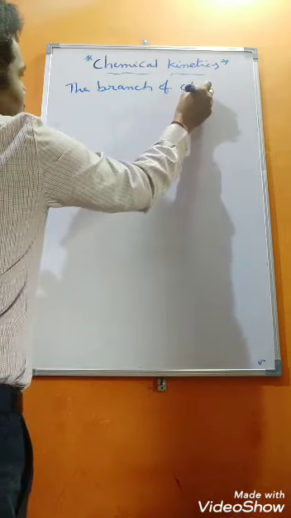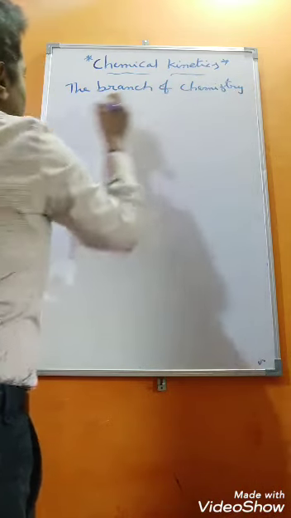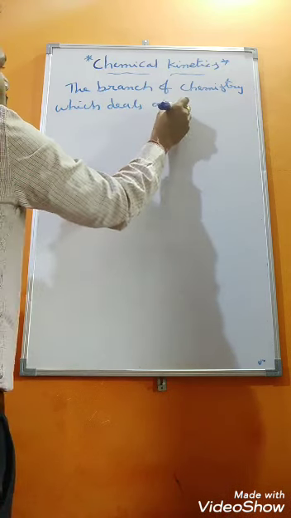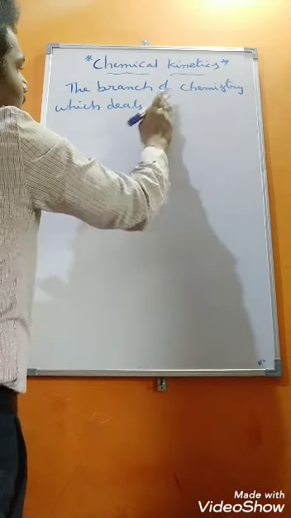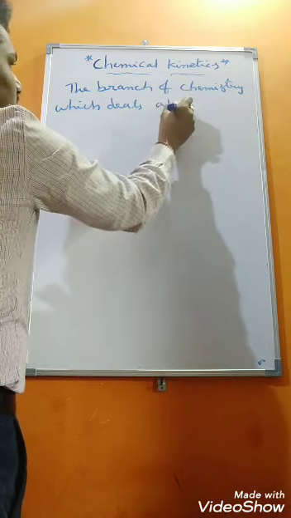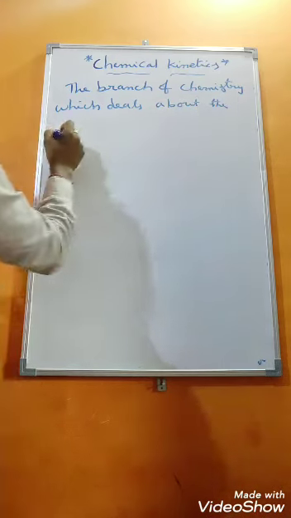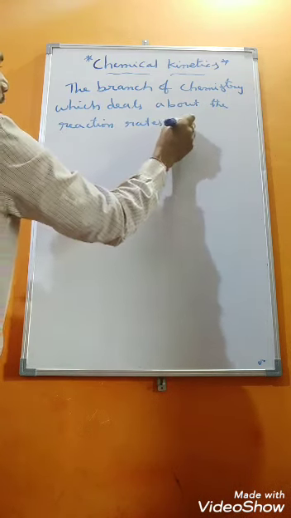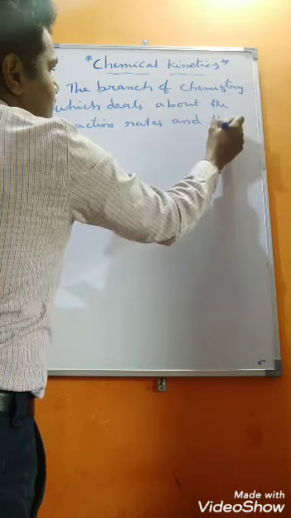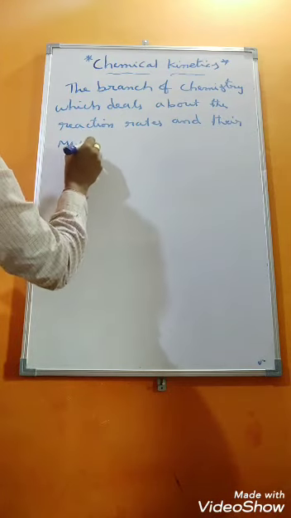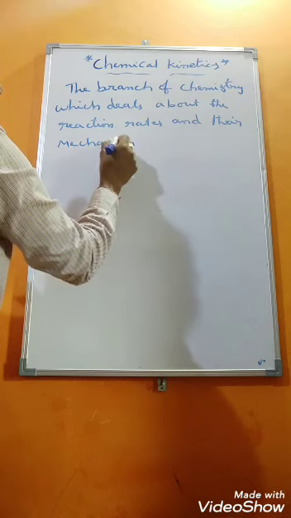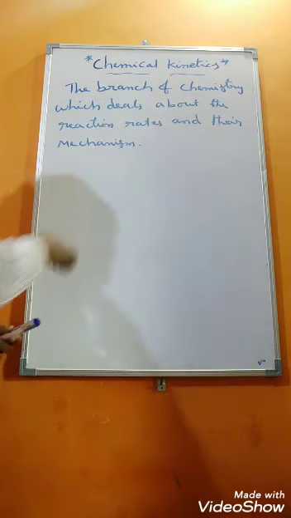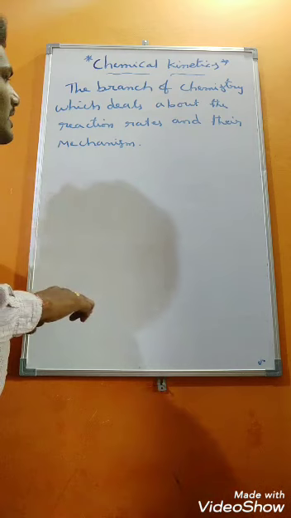The branch of chemistry which deals with the reaction rates and their mechanism is called chemical kinetics. See, the branch of chemistry which deals with the reaction rates and their mechanism.